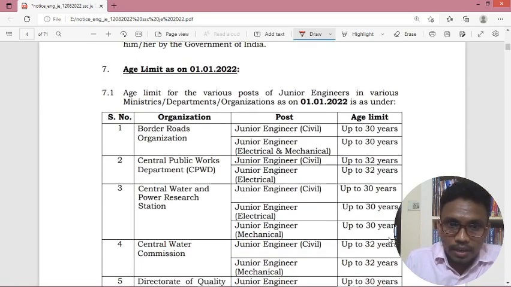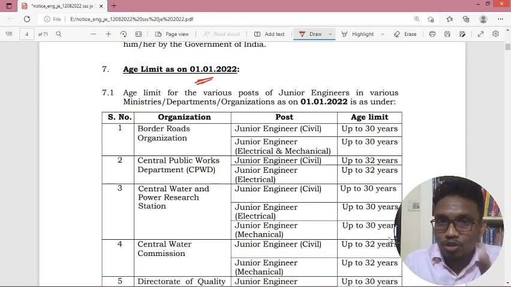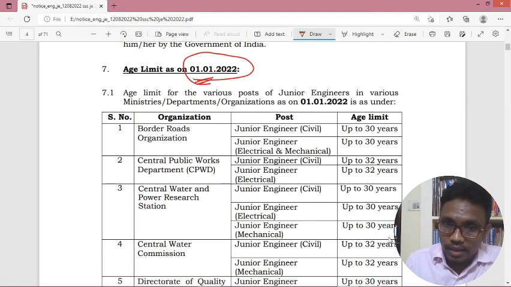Coming to age limit, your age will be considered based on the date mentioned here, 01/01/2022. And they have given the upper age limit here, but they have not mentioned the lower age limit, but the lower age limit will generally be 18 years. By this date you should have attained 18 years of age so that you are eligible. And the upper age limit is 32 years for some organizations.